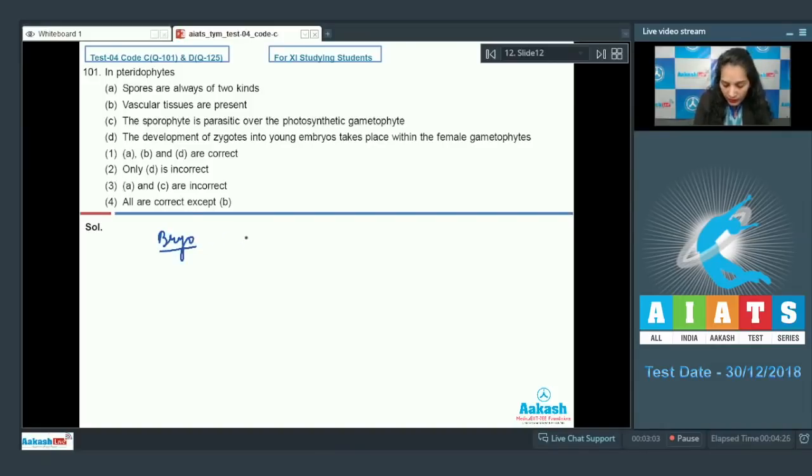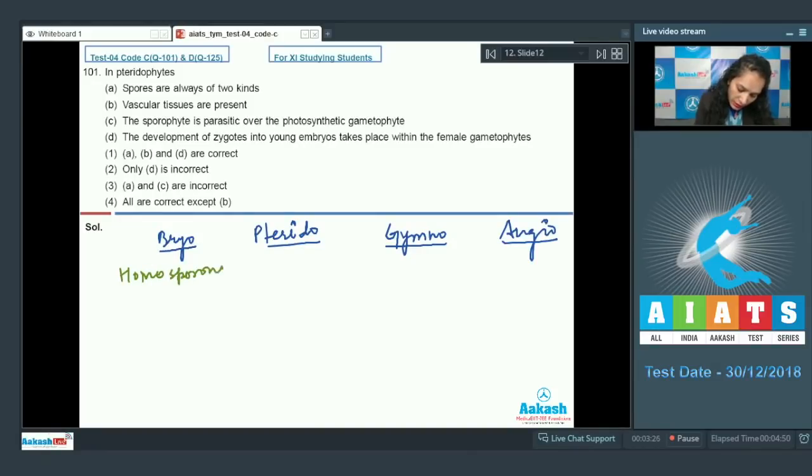So first you have bryophytes, then pteridophytes, then gymnosperms, and then angiosperms. The bryophytes are homosporous. We have discussed in one of the previous questions that all bryophytes are homosporous. And all gymno and angiosperms are heterosporous.